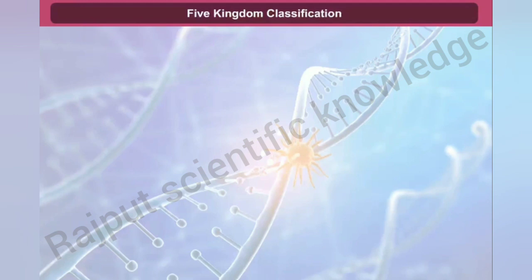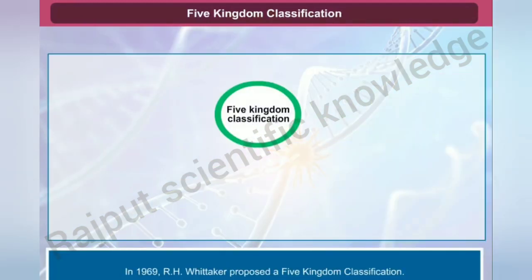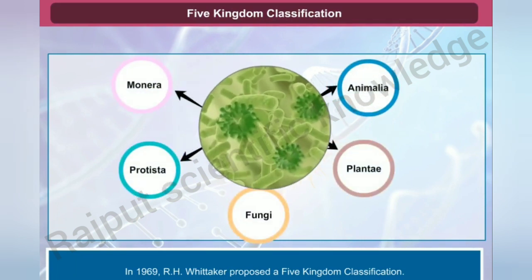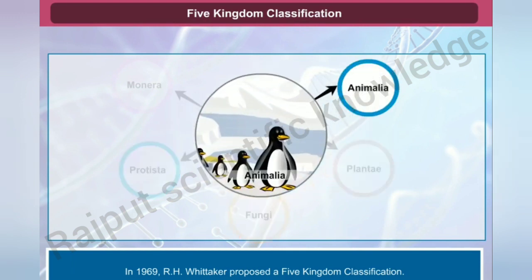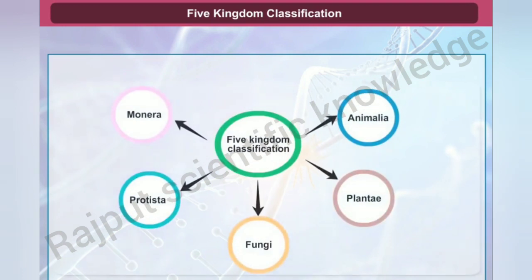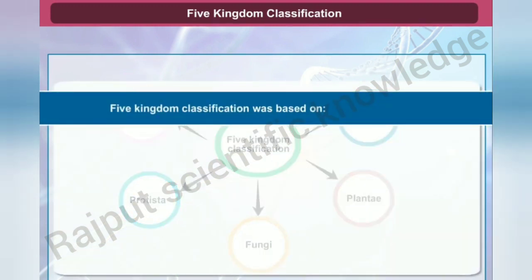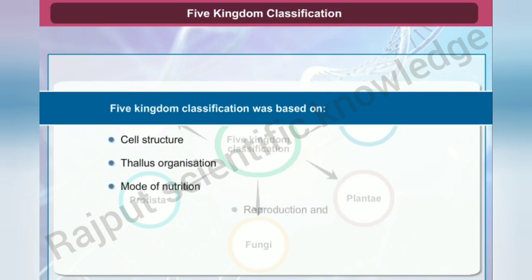Five-kingdom classification. In 1969, R. H. Whittaker proposed an elaborate five-kingdom classification, which includes Monera, Protista, Fungi, Plantae, and Animalia kingdoms. This classification was mainly based on different criteria like cell structure, thallus organization, mode of nutrition, reproduction, and phylogenetic relationships. Now let us learn about each kingdom in detail.